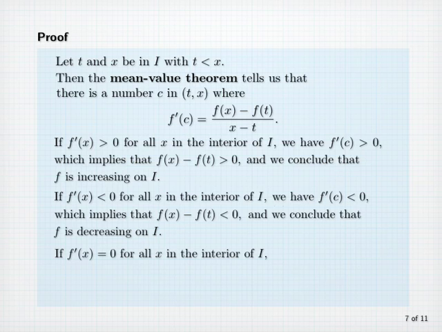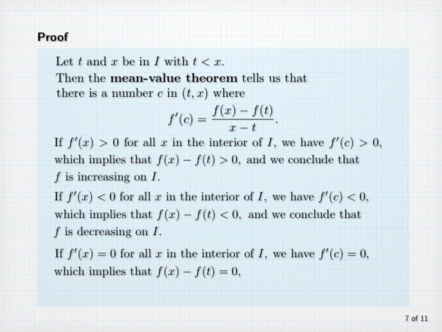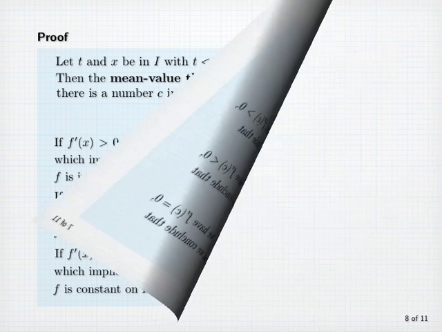Finally, if f prime of x is equal to 0 for all x in the interior of I, then f prime of c is equal to 0, which implies that f of x minus f of t is equal to 0, and since x and t are arbitrary, we conclude that f is constant on I. The one remaining piece of the theorem to be proved is something we already know, and that is that the derivative of a constant function is equal to 0.